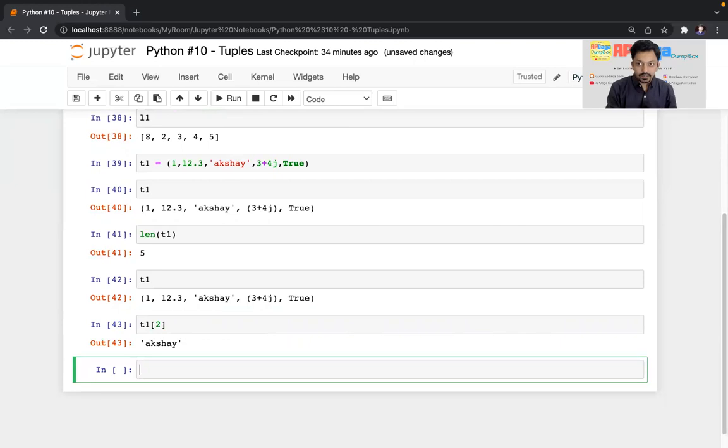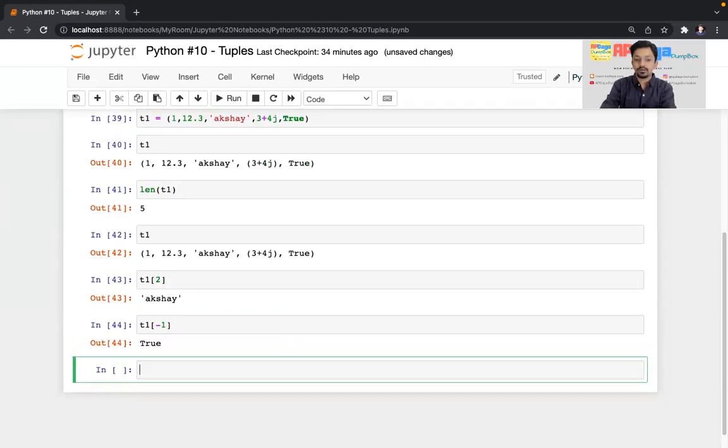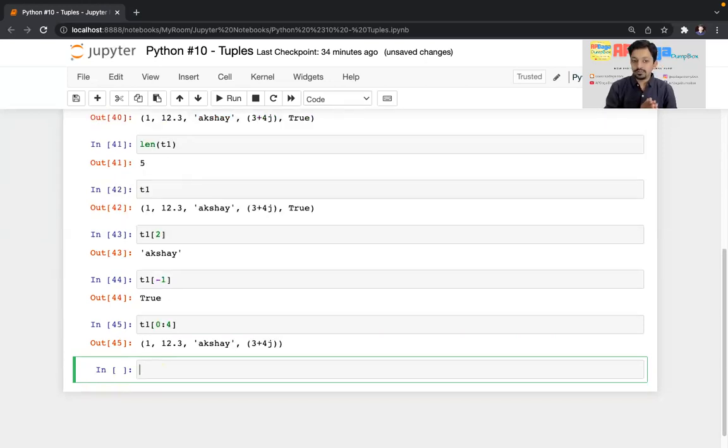If you want to go into detail on how slicing works, forward indexing, backward indexing, everything, you can check my string or list related video, where I have explained it in detail. Since it is exactly the same, I will not go into detail here. As an example of reverse indexing, t1 of -1 gives me the last element, which is True. Similarly, to fetch multiple elements, just as an example 0 to 4, it gave me the first 4 elements, 0, 1, 2, 3, shown over here.